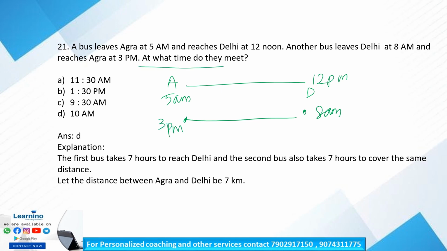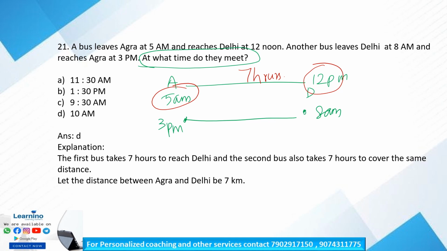Clear? At what time do they meet is our question. So by calculating the hour differences, we will get what? 12 minus 5 is 7. Is it clear? 7 hours are needed to travel the bus 1 from Agra at 5 a.m. to Delhi at 12 p.m. Okay, the hour difference is 7 hours, right?